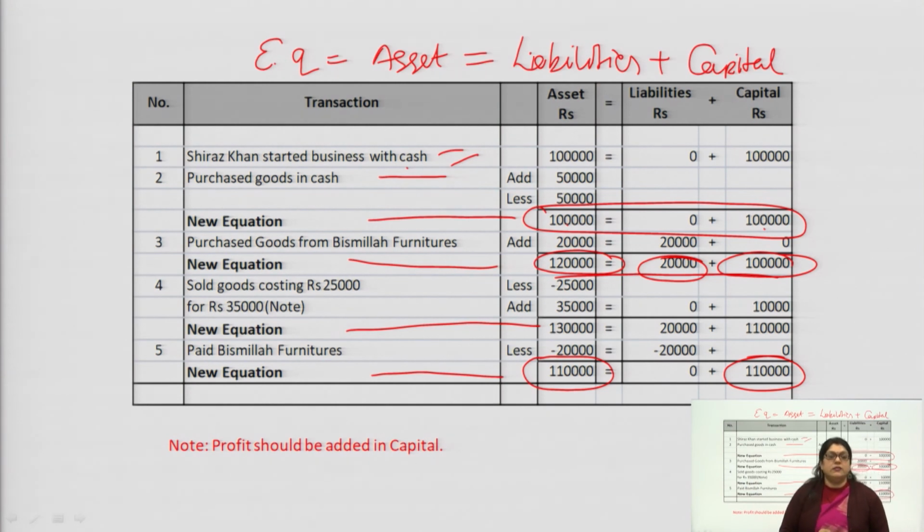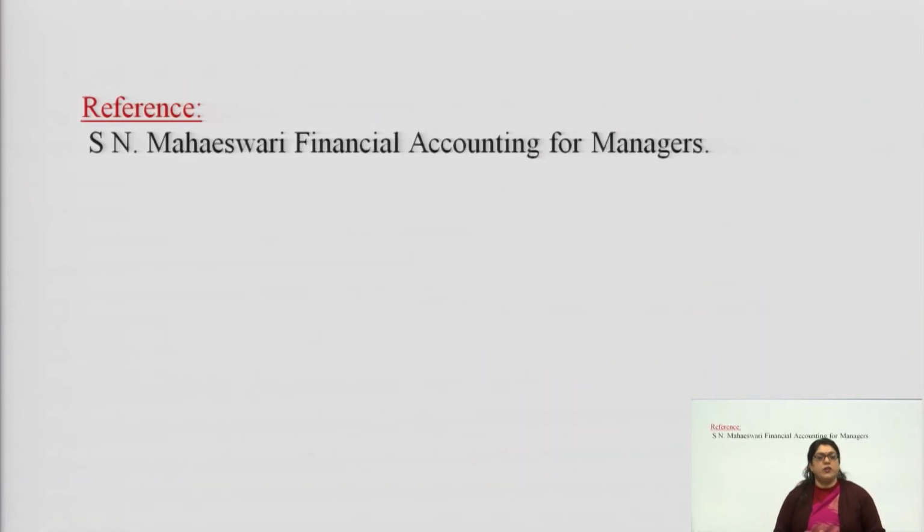I think all this has been understood by you, and if I give a quick recap, when we talk about the accounting equation, we always say that the equation is always equal, where asset equals liability plus capital. Here we talk about different types of assets. Assets could be your cash, stock, furniture, any property like a car, your vehicles, your accounts receivable, notes receivable. These are all assets. We talked about the different liabilities.